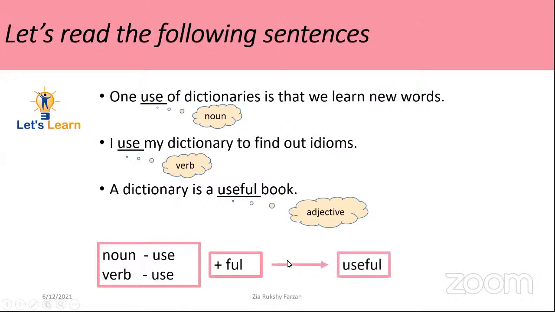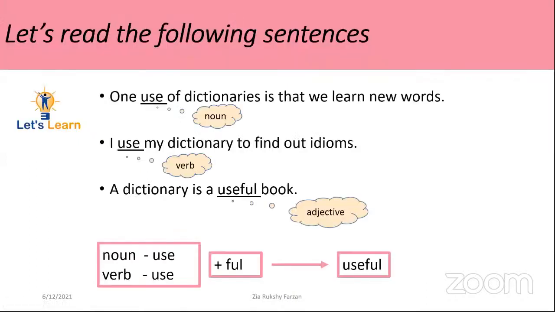Some words, some letters. So by that we make a new word. Here, use is a noun and it is a verb. Here I have added some more letters to this word and I make a new word. That is an adjective. Here, this is how we are going to make adjectives, right?